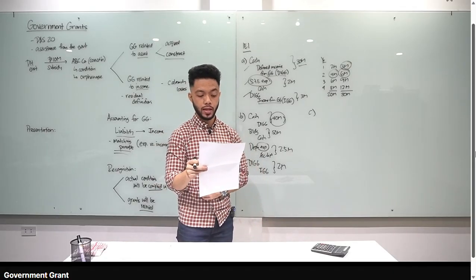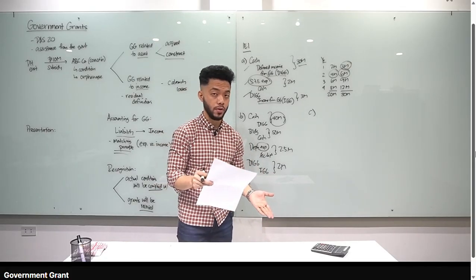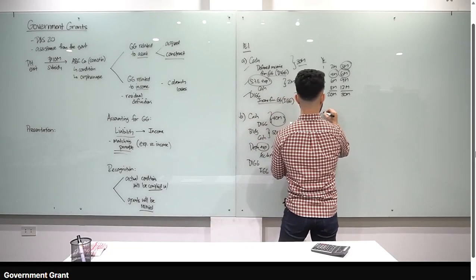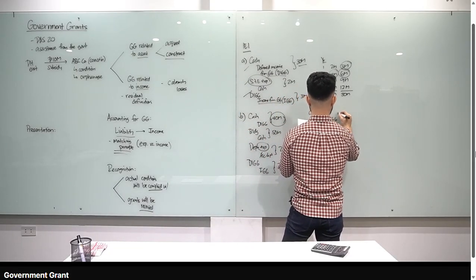The fair value of the land is 50 million. So pag ganung class, i-measure lang natin at fair value, 50 million. So debit land, okay, credit DIGG, 50 million.